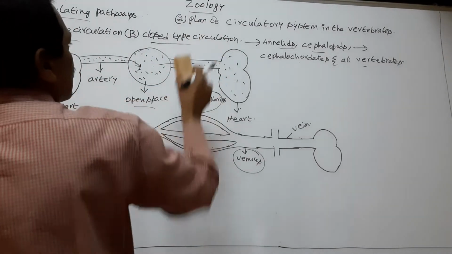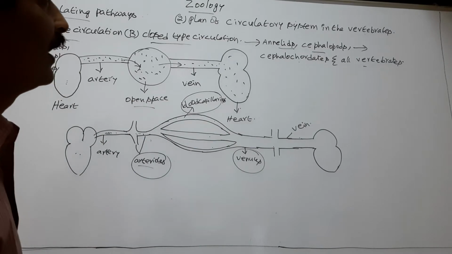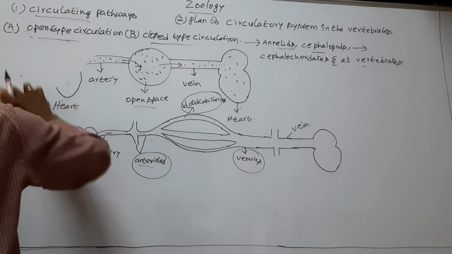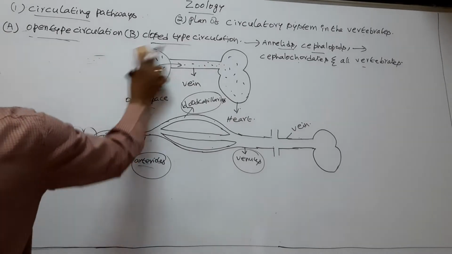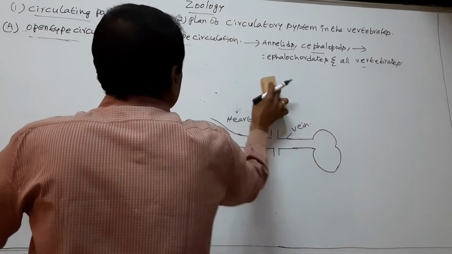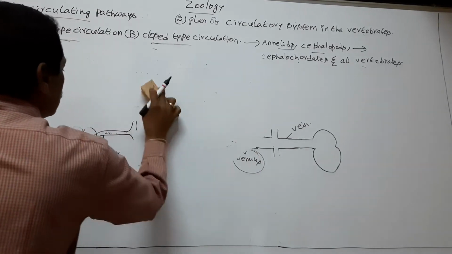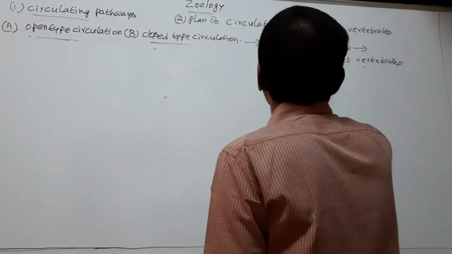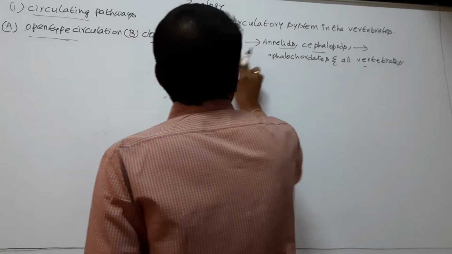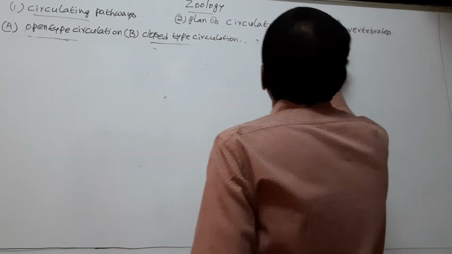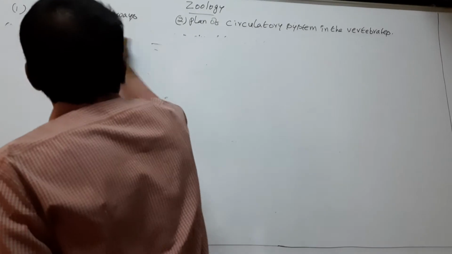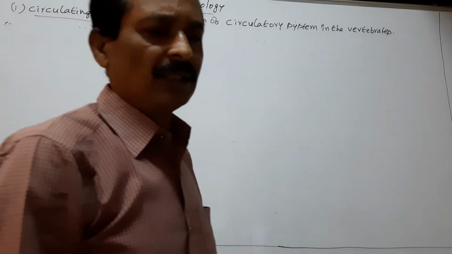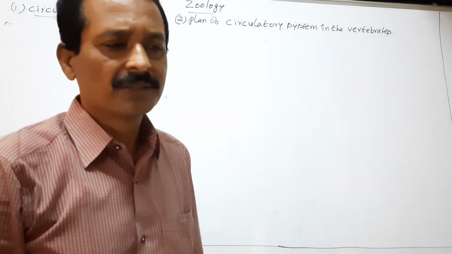Now we discuss about the plan of circulatory system in the vertebrates.